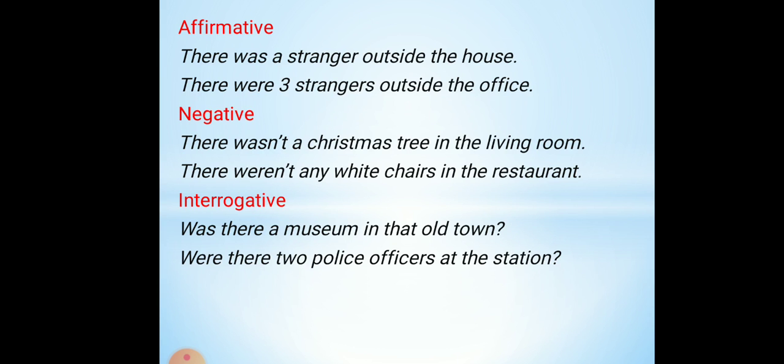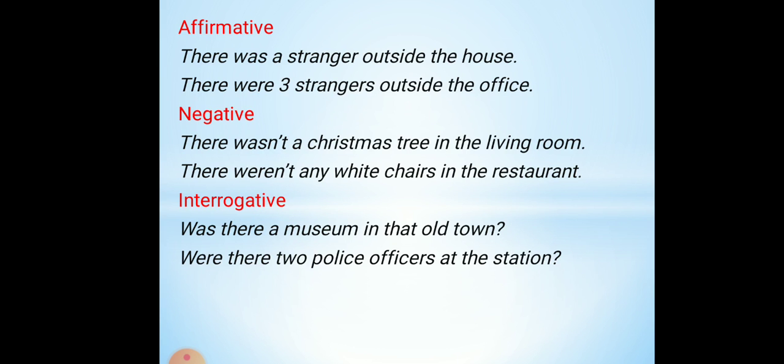Let's look through the sentences: affirmative, negative, and interrogative sentences. There was a stranger outside the house. Evin çölündə bir yad adam var idi. There were 3 strangers outside the office. Ofisin çölündə 3 nəfər yad adam var idi.